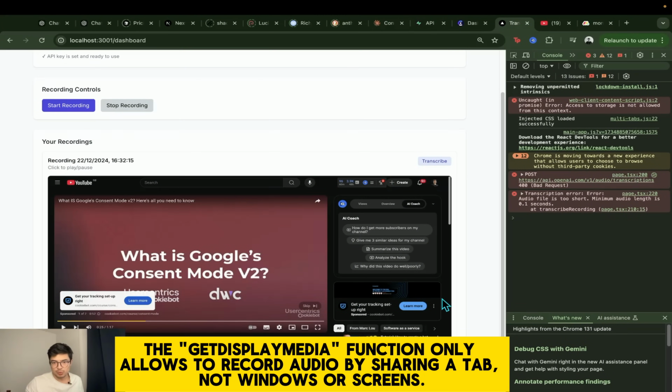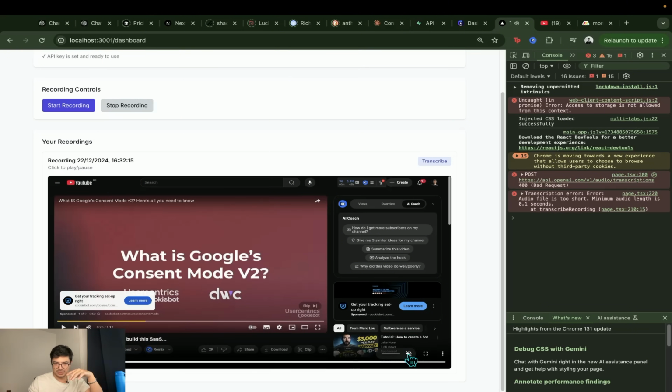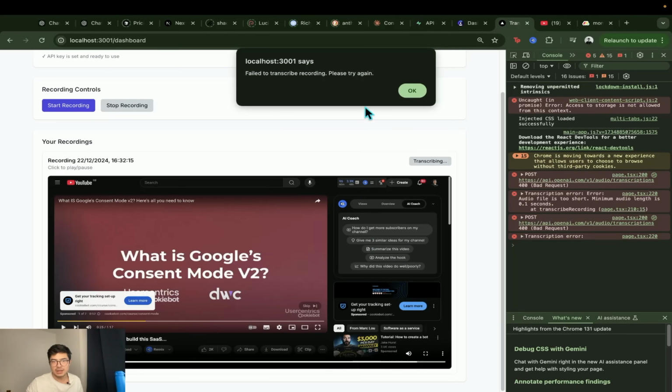Right, so I found what was going on. Now you can record the audio and you can hear it. There's sound on it. But then when I hit transcribe, it doesn't transcribe. It says that the audio file is too short. So let's try to debug that. I don't want to spend too long here because I think you get the idea.